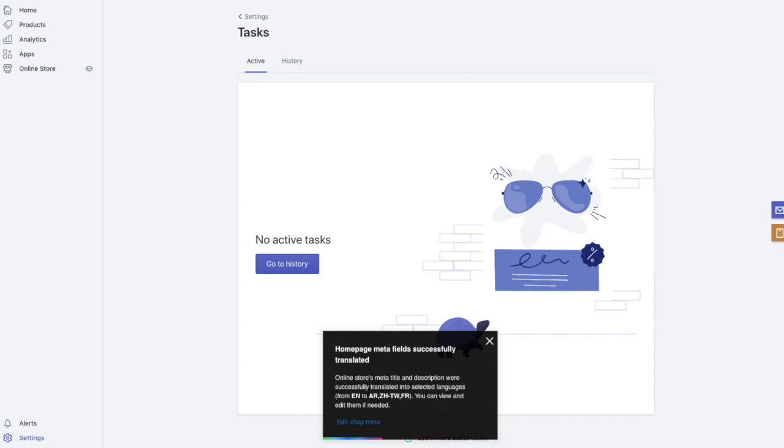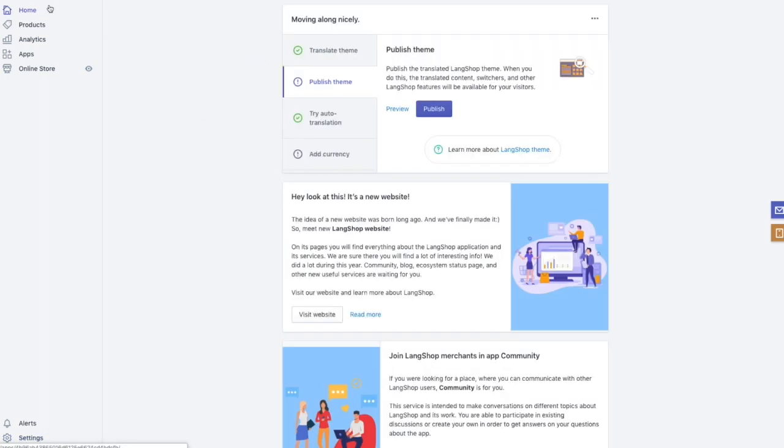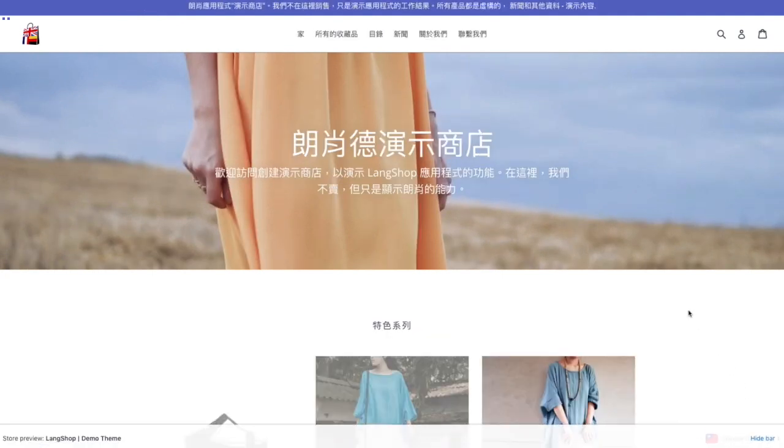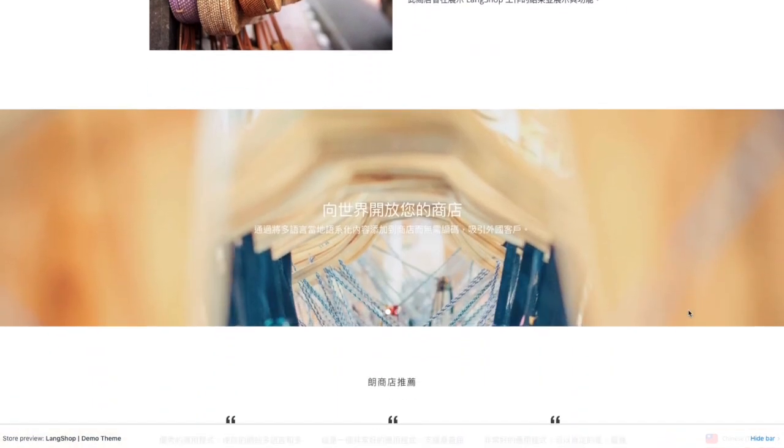Once the process of translation has been completed, you can check the translation and the localized LangShop theme in preview mode. The theme that you see in preview mode is a duplicate of your current Shopify theme, but with the added functionality. In preview mode, you can see your store translated into Arabic, Chinese, and French.